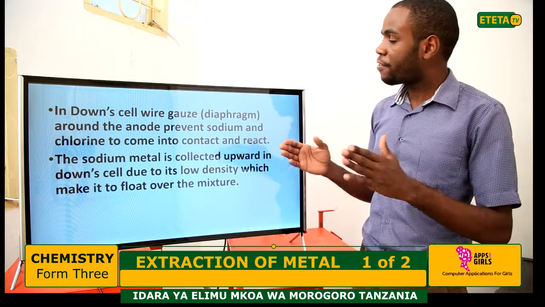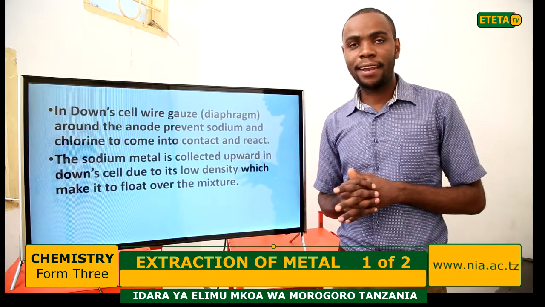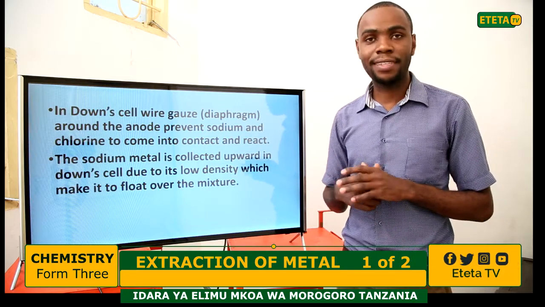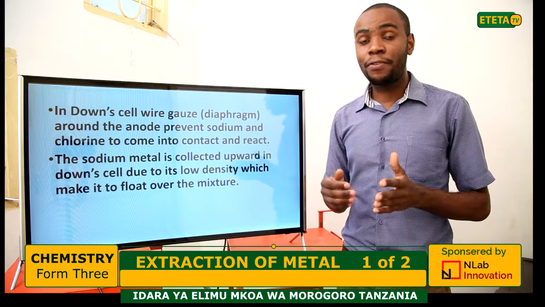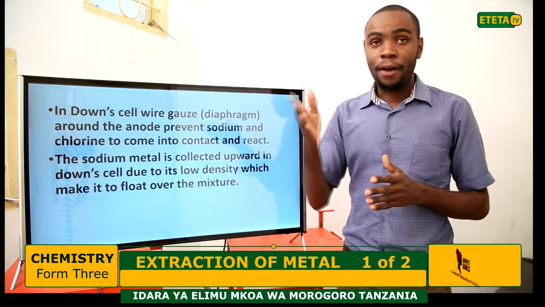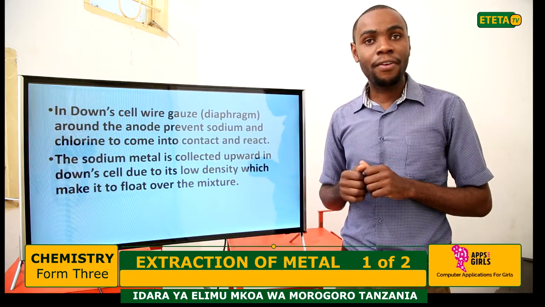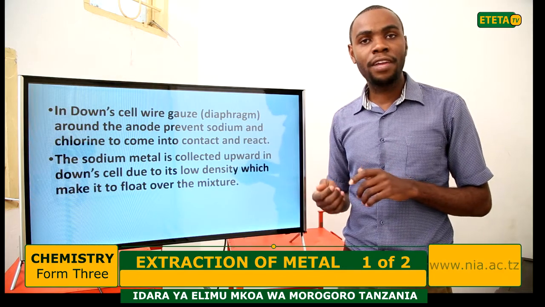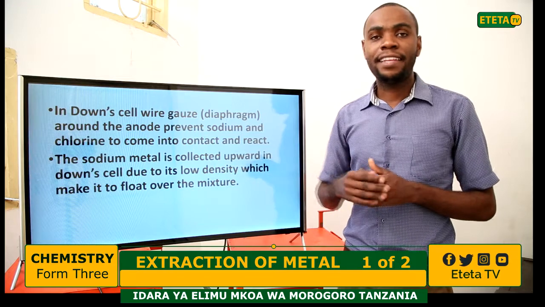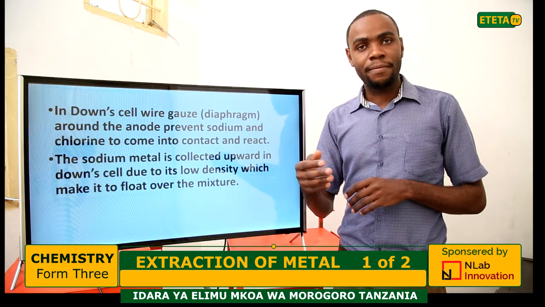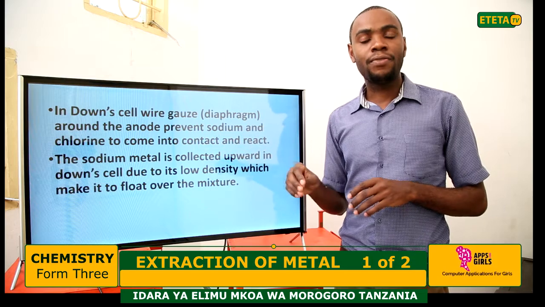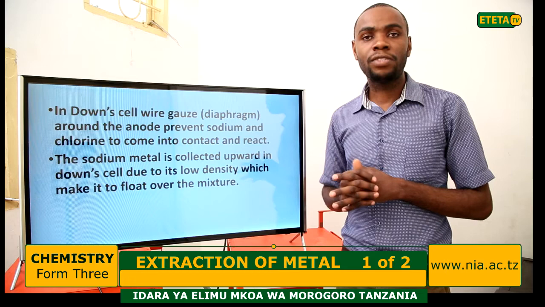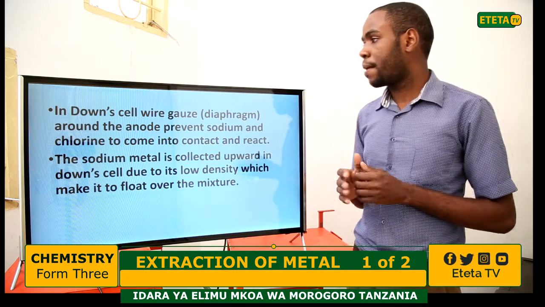Also, another thing which we have discussed is the Downs cell, and how the reaction takes place in it. In the Downs cell, there is the anode, to which the chloride ions move and form chlorine gas, and there is the cathode, to which sodium ions move and produce sodium metal.